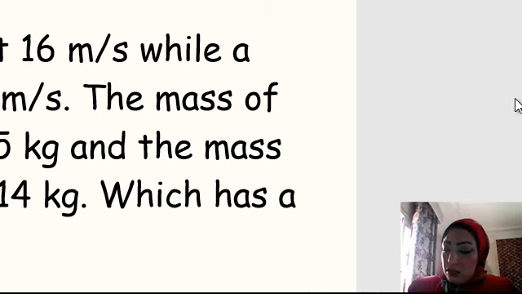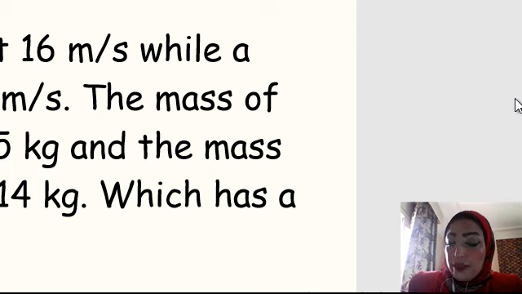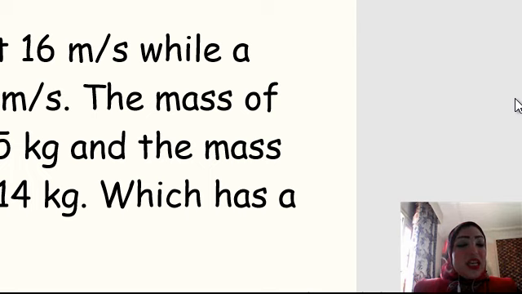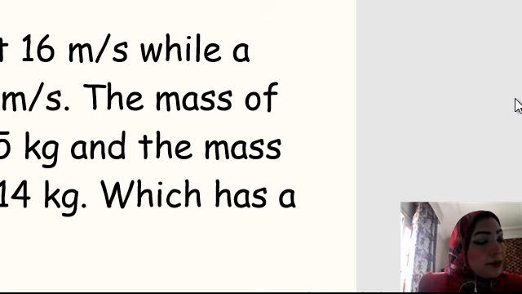I think it's enough. Okay, this is the golf ball, and this is the baseball. Please concentrate. The mass of the golf ball is 0.045 kg, and the velocity of the golf ball is 6 meters per second. Please write with unit to avoid forgetting the unit. Solve with unit.